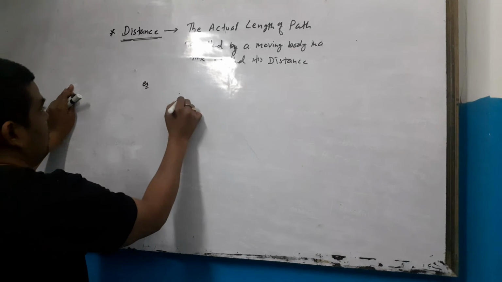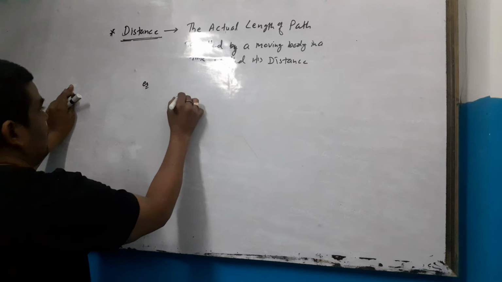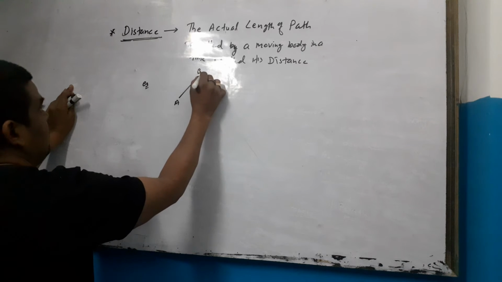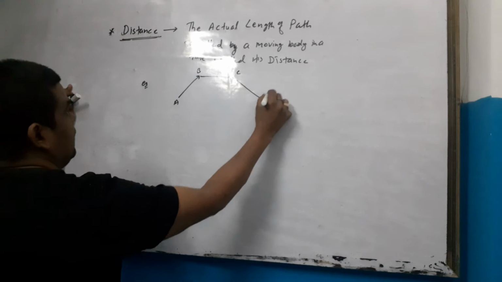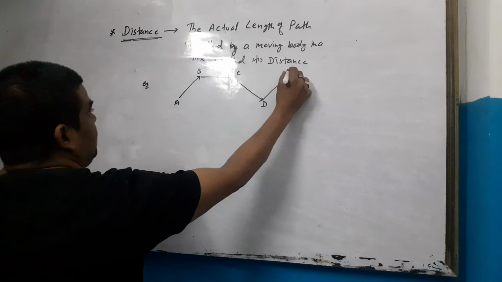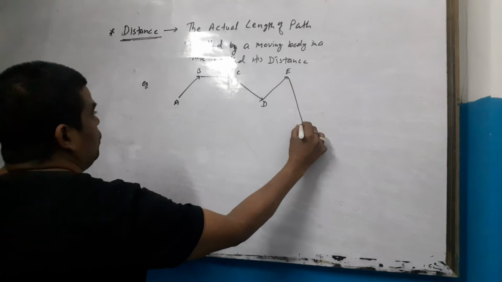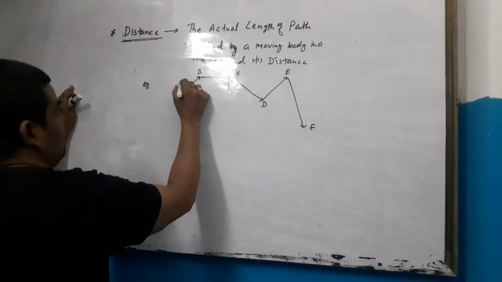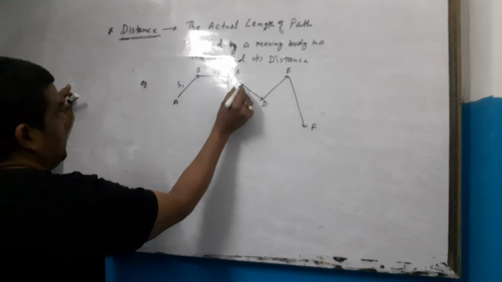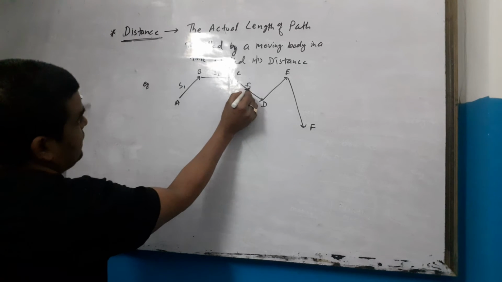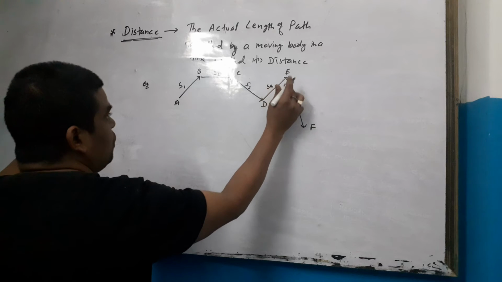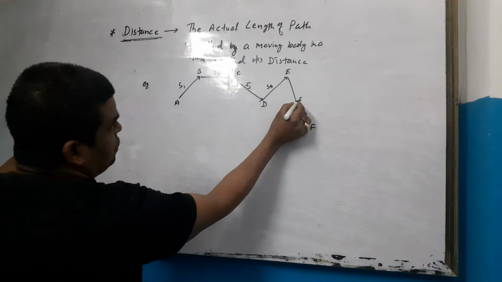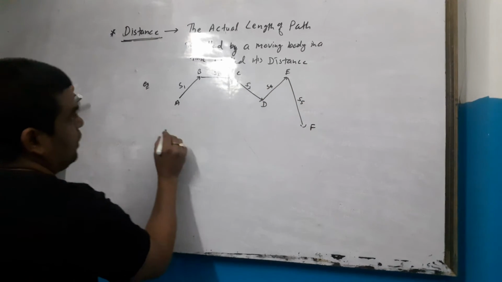For example, if a body starts from point A to B, B to C, C to D, D to E, and E to F. First distance S1, second distance S2, C to D distance S3, D to E path its length is S4, and E to F the distance is S5.